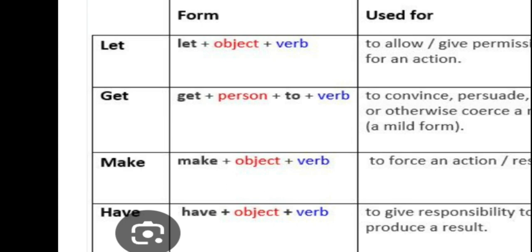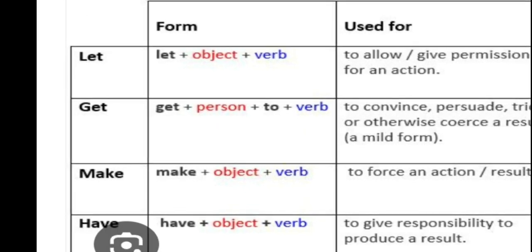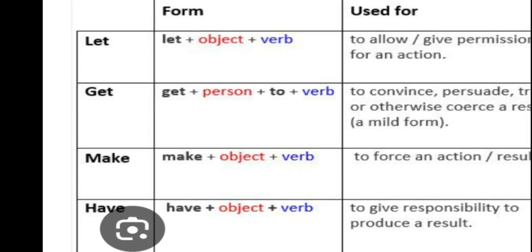Let, right, direct: these are imperative sentences which begin directly with the causative verb. So the subject is not given here; the form is let, then object, and I told you object means objective pronoun actually. So let, then object, then verb, and in the get sentence, it is to verb, right? What are the examples?